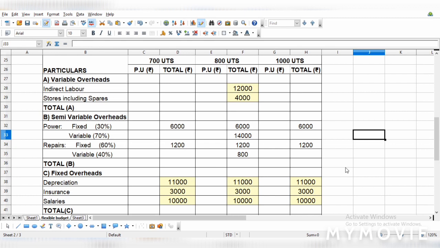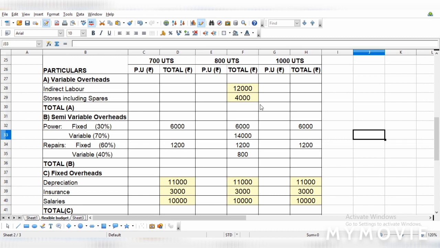So now we have written the fixed cost. Okay, so fixed cost is not going to change, therefore we have written the fixed cost. Okay, the total is not going to change. Okay, but variable cost, the other part is variable cost, wherein it will change according to the units. Okay, according to the volume of production.